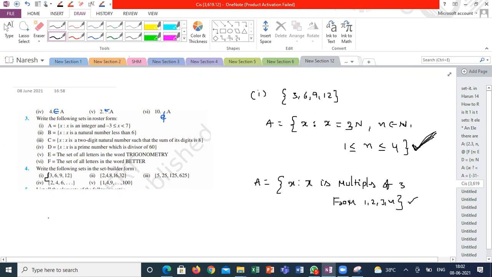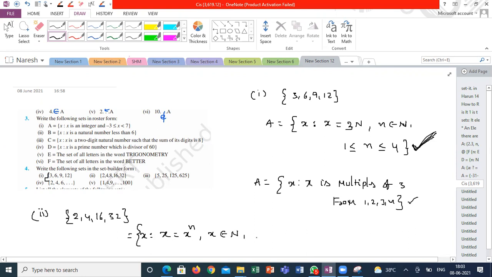The given elements are 2, 4, 8, 16, 32. Sir, x such that x power n, such that n belongs to natural number. 2 to the power n, sir. x belongs to natural numbers.